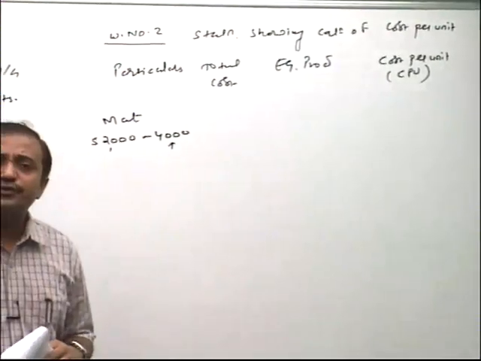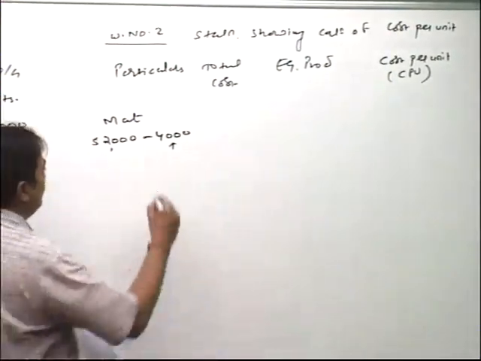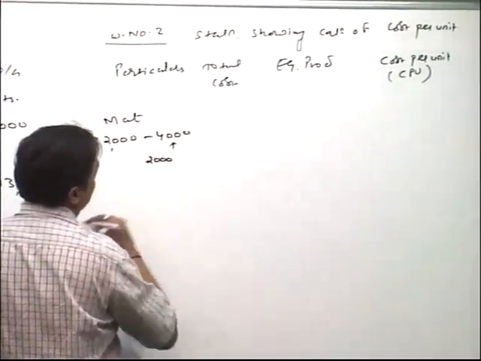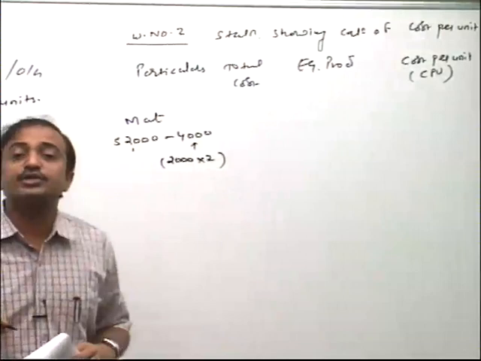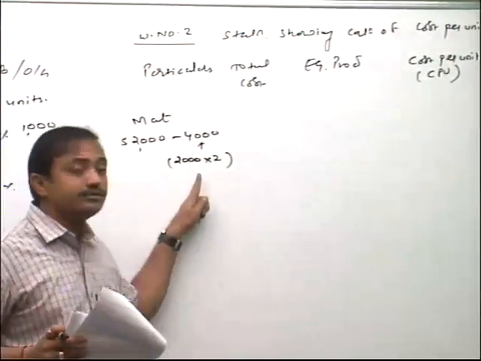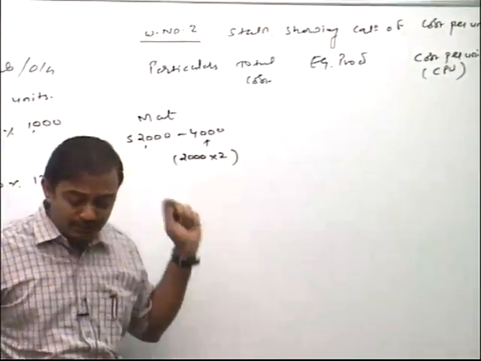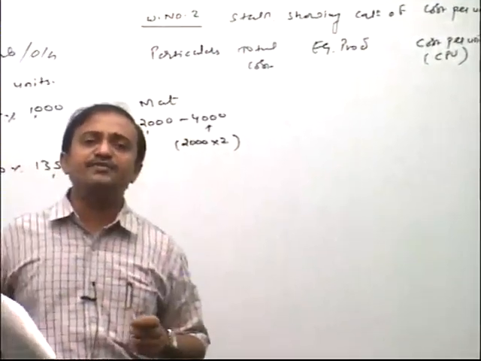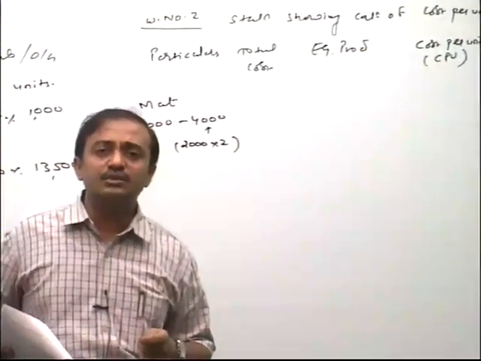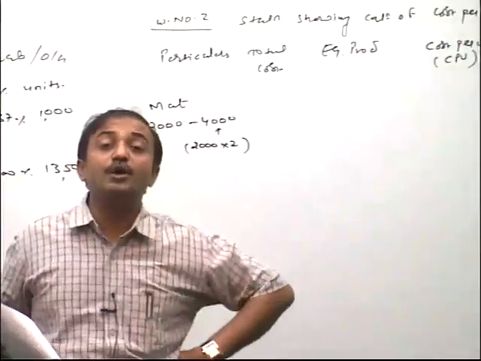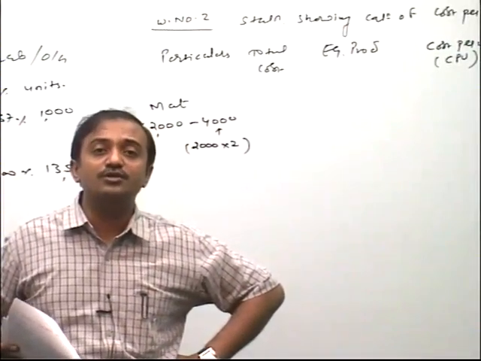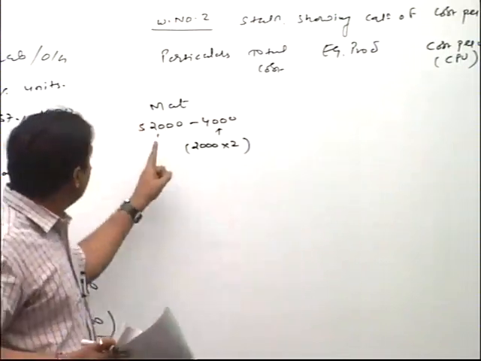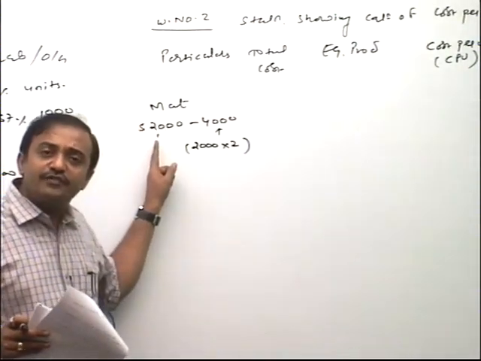You say, sir, this 4,000 how coming up? So very simple. Normal loss unit how much? 2,000 into 2 rupees sales proceeds. So sales proceeds of normal loss we deduct from material cost. If you remember when you learn cost sheet friends, at the time you learn these rules, if sales proceeds of abnormal loss, then credit to production overhead. But sales proceeds of normal loss would be deducted from what friends? Material cost.